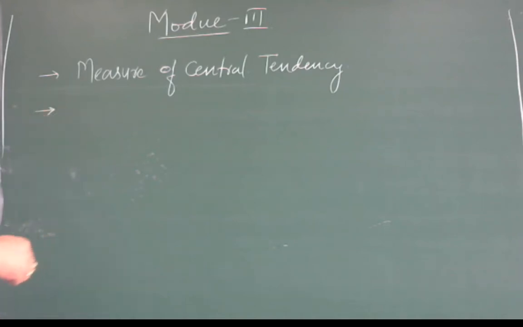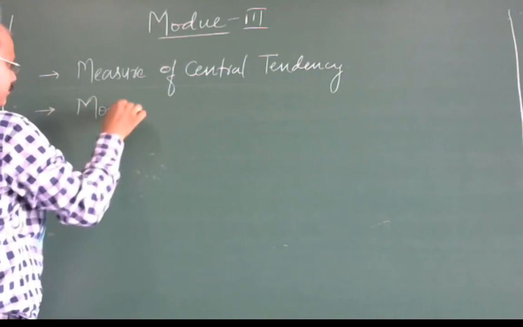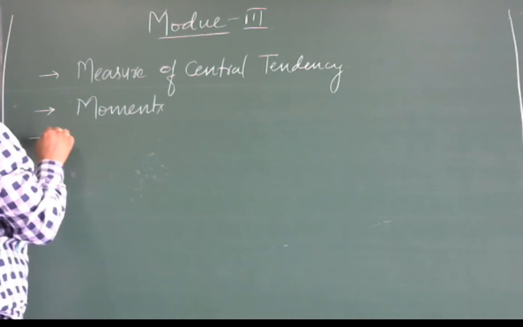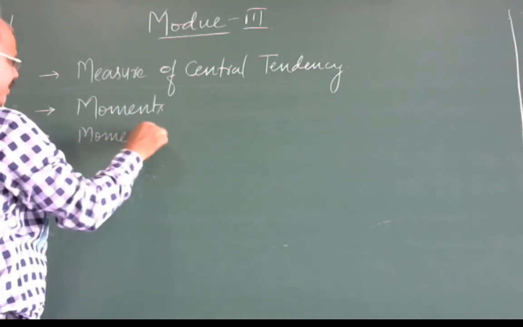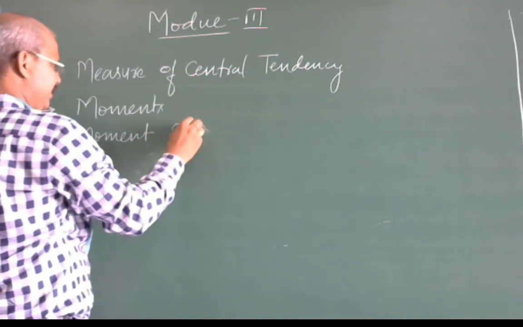Second content of this module will be moments, and third content will be moment generating function.